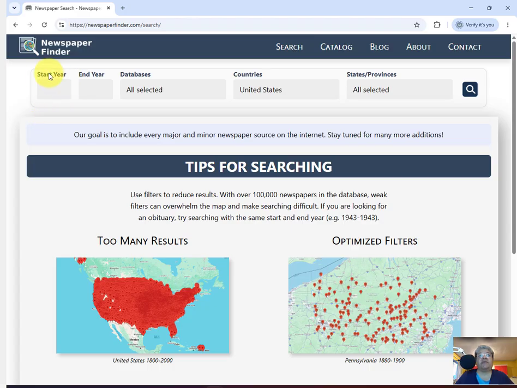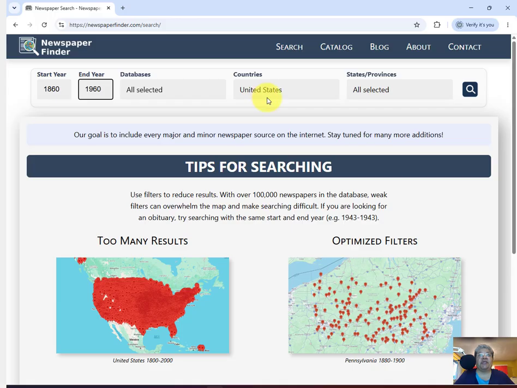You do have to give the date range. My tree tells me what to use. Anna arrived into New York from Ireland in 1867, and her future husband immigrated from England around 1860. I don't actually know when they landed in Westfield, so I'll use 1860 as the start date, and then I'll just stick in 1960 as the end year. That'll give me a 100-year spread. I'm going to leave databases alone. I will come back to it later.